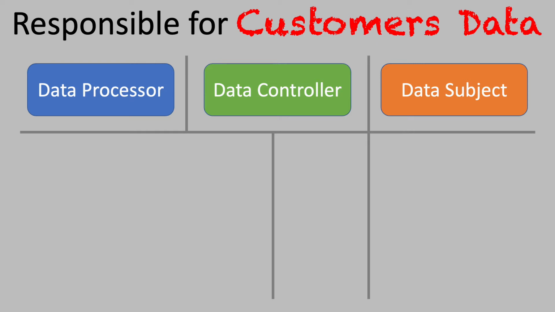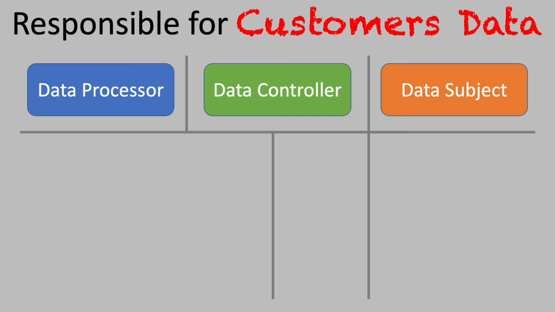So the data controller, company X, Y, and Z, is collecting information and deciding what's going to be done with it, where it's going to be stored, how it's going to be processed. So ultimately, when we look at this equation, even though there's a shared responsibility model in place between the data processor and the data controller, in this event, the data processor taking all the security measures to protect the infrastructure of the cloud, the data controller is still responsible for the data in the cloud, or the data subject. So ultimately, the data controller is responsible for that data subject.